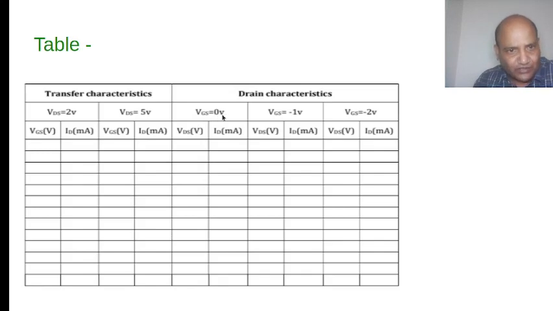Note down this in the table. VGS is equal to 0, you fix. Then VDS from 0 to 10 volt, and correspondingly you measure the ID.